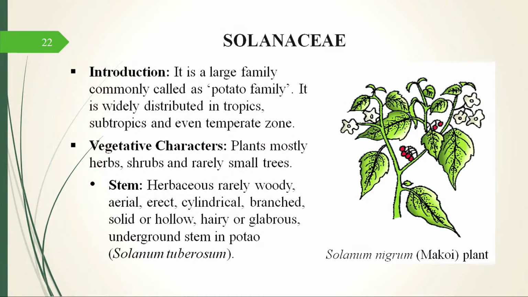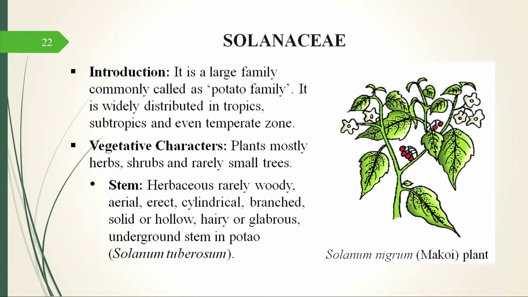So moving on to the Solanaceae member. Again, it is a cosmopolitan member. It is usually found almost throughout the world, and it majorly has herbs represented. Some examples I have already given you. So now, what is the habit? The habit or the vegetative characters: they are herbs, shrubs and small trees. You do not have a lot of trees in this family.